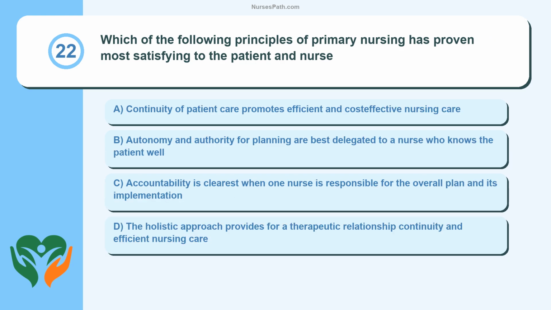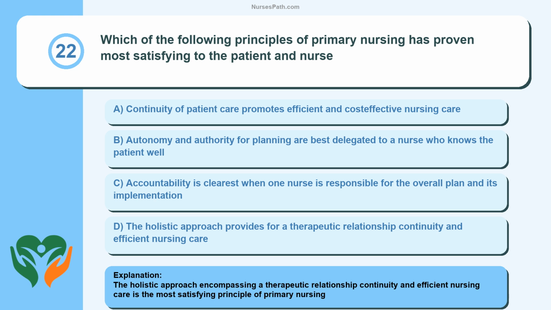Question 22. Which of the following principles of primary nursing has proven most satisfying to the patient and nurse? Continuity of patient care promotes efficient and cost-effective nursing care. Autonomy and authority for planning are best delegated to a nurse who knows the patient well. Accountability is clearest when one nurse is responsible for the overall plan and its implementation. The holistic approach provides for a therapeutic relationship, continuity and efficient nursing care.